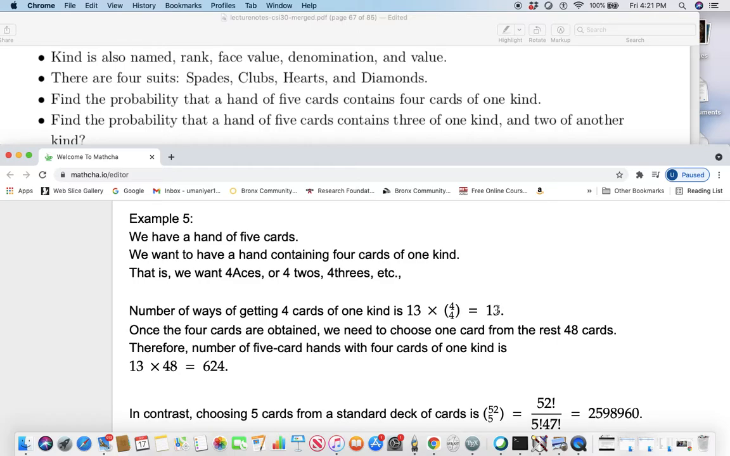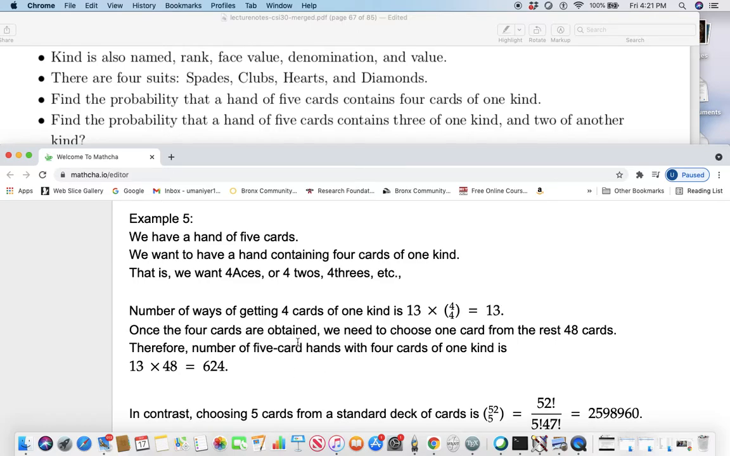So think about it. 4 aces you could have. That's one option. 4 2s you could have. That's another option. 4 3s you could have. Yet another option, and so on. So how many options do we have? 13, one for each rank.